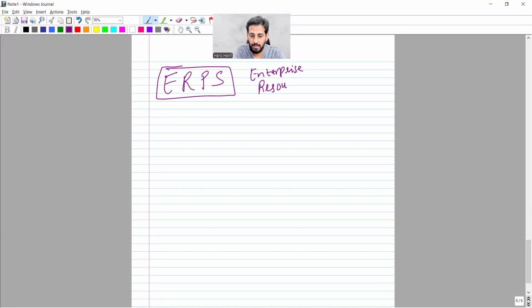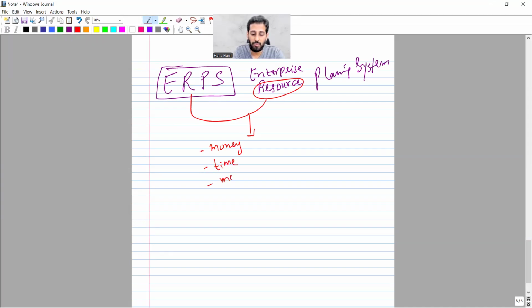Enterprise Resource Planning System. Let me give you an example. First of all, let's look at this word resource. Resource could be anything. Resource could be money. Resource could be time. Resource could be material. Resource could be human resource. Resource could be vehicles. Resource could be machinery. Resource could be a piece of land.